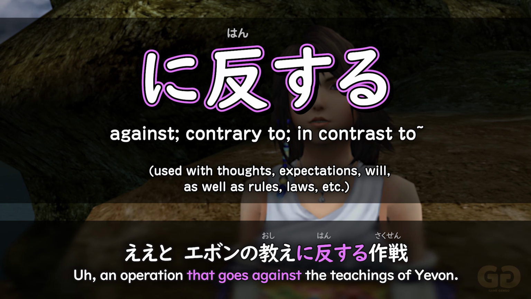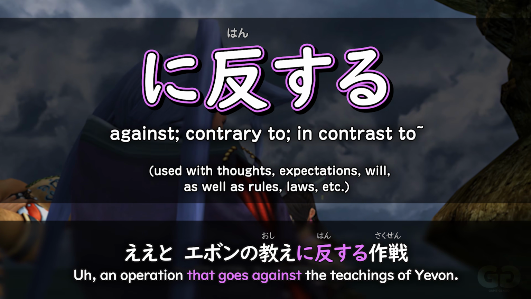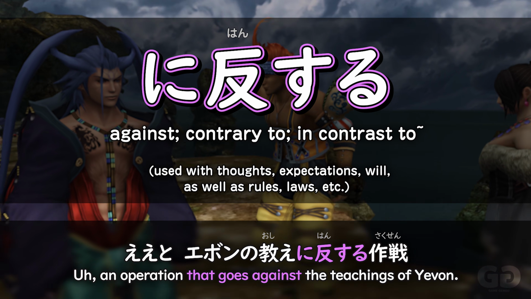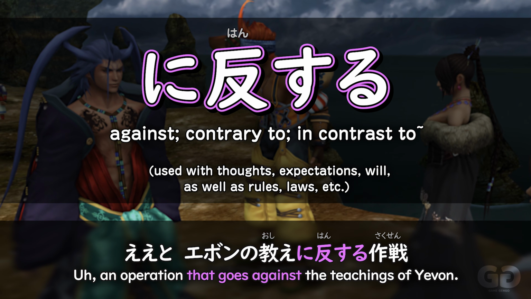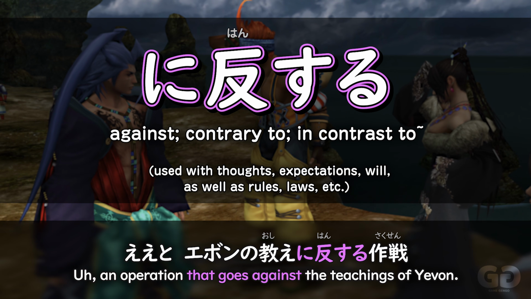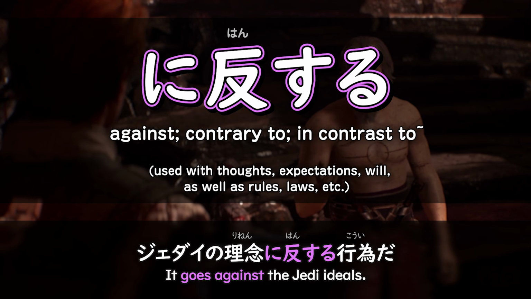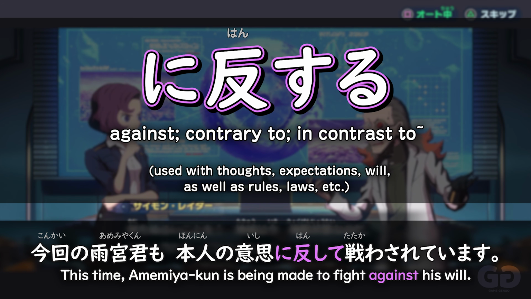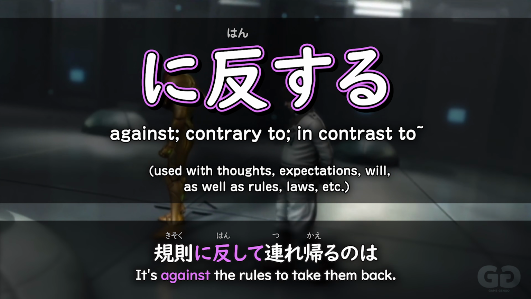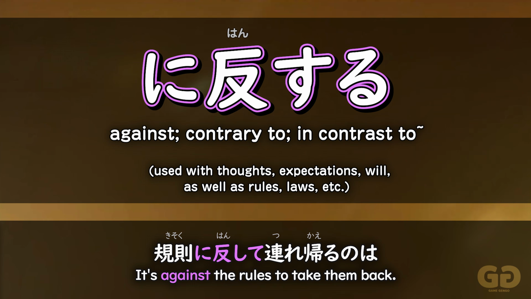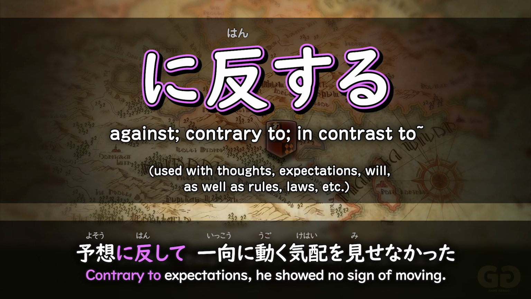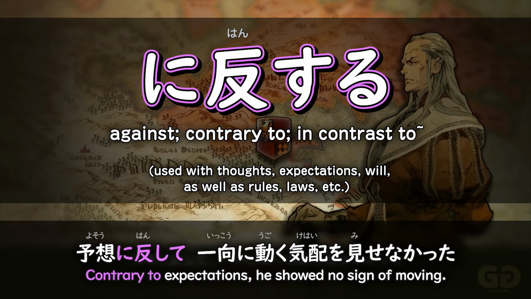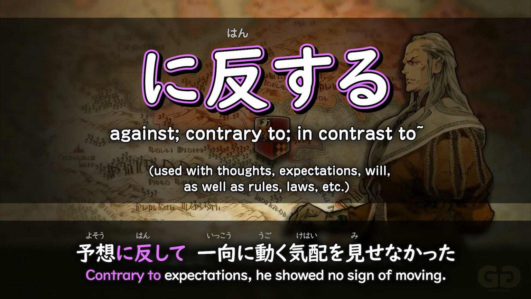Whereas suru modifies the noun, what type of noun it is. That's why it needs to be in the suru form. So nihansuru means to go against something, contrary to. Going against the teachings, contrary to those teachings. Going against the Jedi ideals. Being made to fight against his will. Something being against the rules, contrary to the rules. Or something being contrary or against one's expectations. Nihansuru is to express being contrary to or being against something.